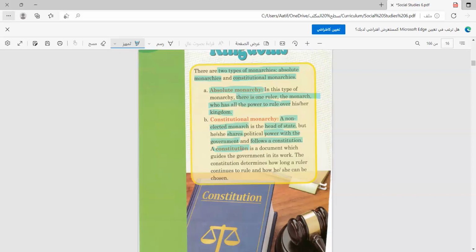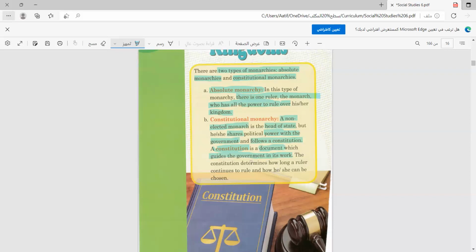And a constitution, the definition is it's a document, something like a book or a list of rules which guides the government in its work. Okay, so this book will tell this constitutional monarchy how to work, what to do, and how they are selected, and all of these types of things.